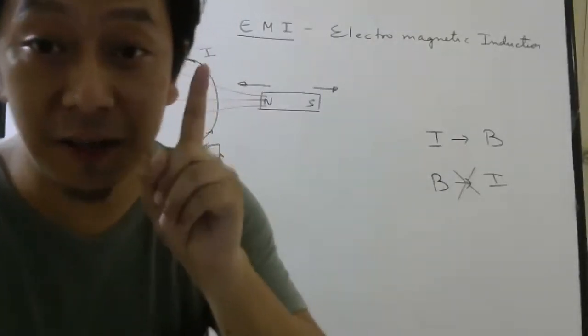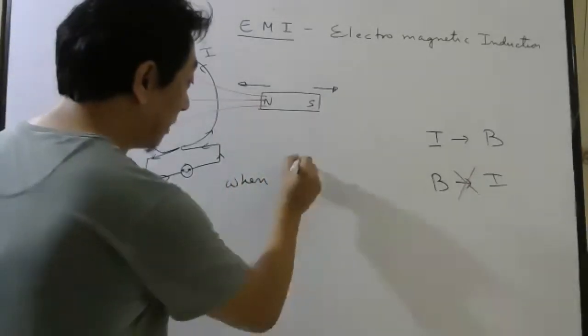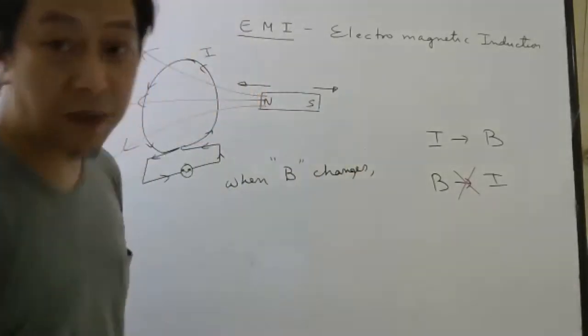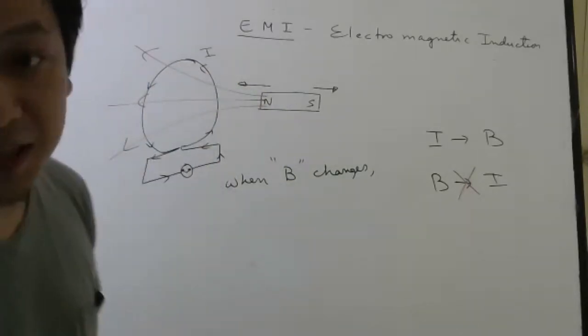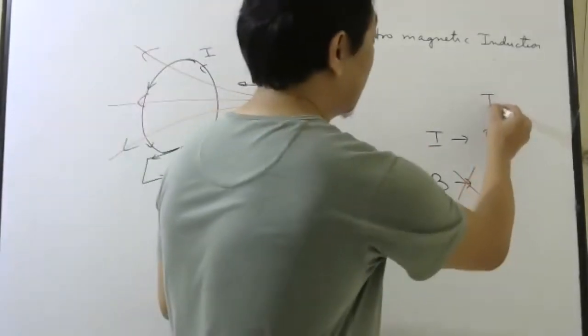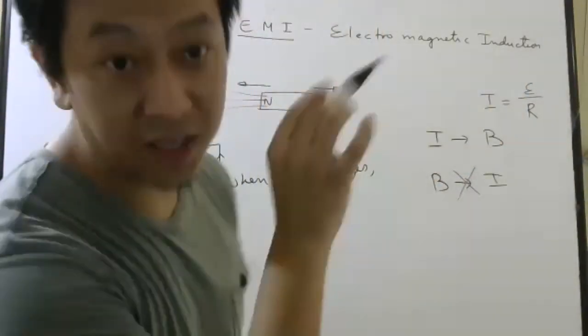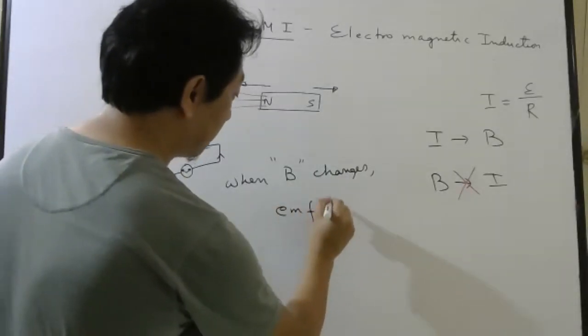But the law he made was when magnetic field changes, current is produced in this closed circuit. If current is produced, there must be EMF in the closed circuit. So when B changes, EMF is produced.